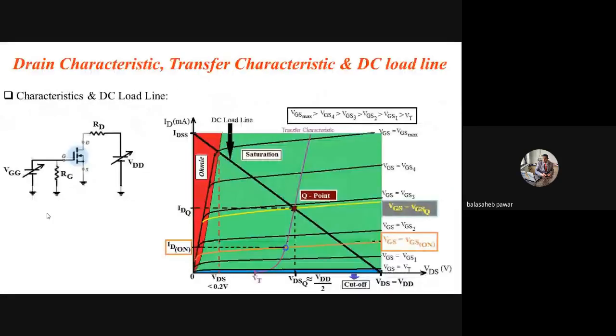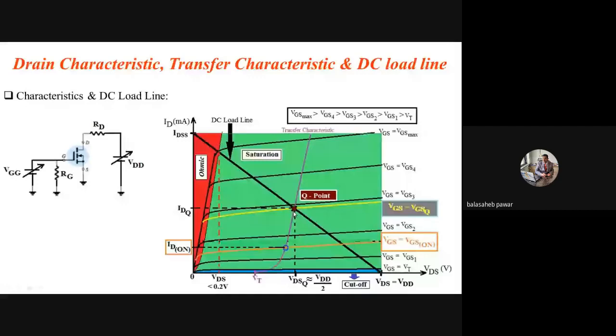Okay. So we will discuss how to apply this VGG, right? You will observe in this case there are two different DC sources. One is used to power the output port, that is VDD, to have a non-zero ID. And another one is used as VGG to set the value of VGS equal to VGSQ, correct? That means two different DC sources are required to set that operating point exactly at the center of the load line, right?